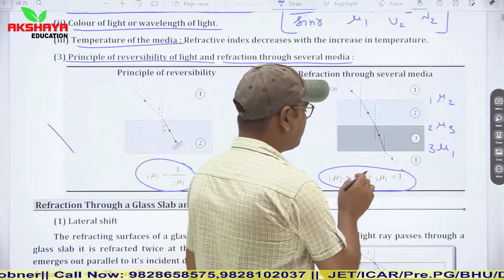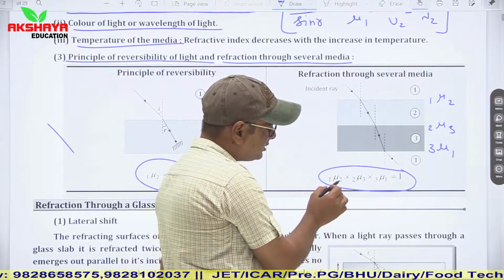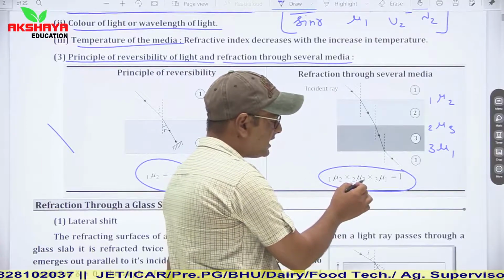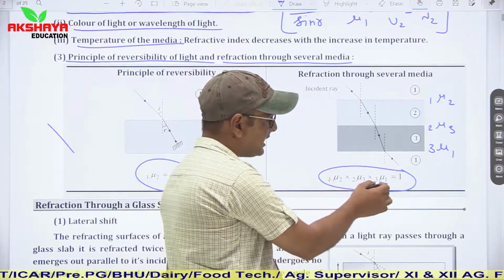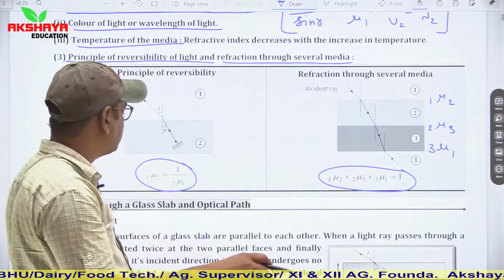While multiplying, you have to keep one thing in mind: here 2 is at the second place and also at the first place, so they cancel out. 3 at the second place and first place cancel out. 1 at the first place and second place cancel out. It means the value of the product becomes equal to 1.